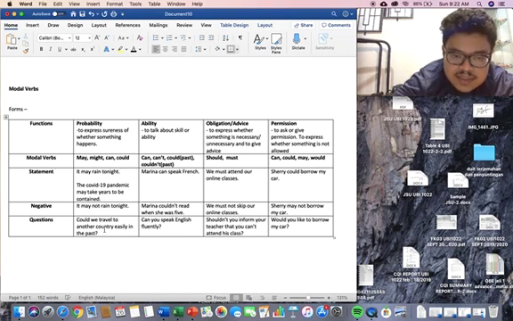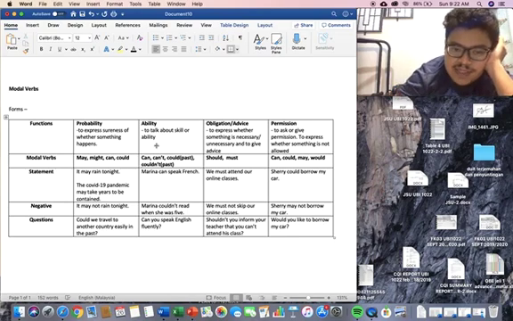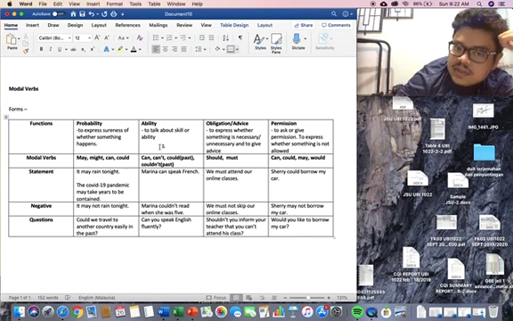And then the next one is ability. So to talk about skills or ability, right? What you can do, what special things you can do. Can, can't, could, couldn't. Could and couldn't here we use in the past tense form to talk about ability. So the first one, Marina can speak French.